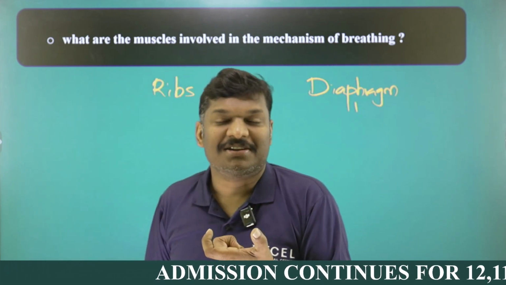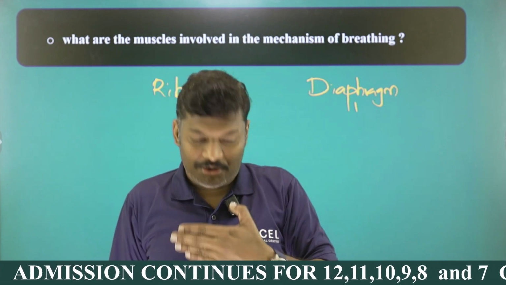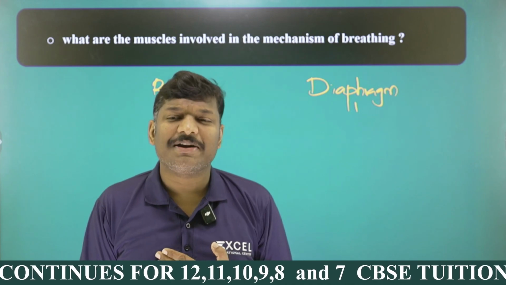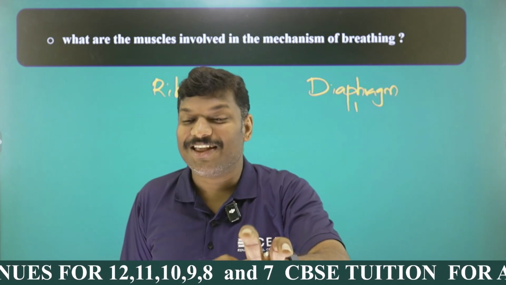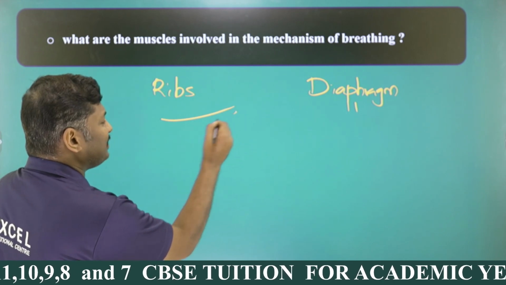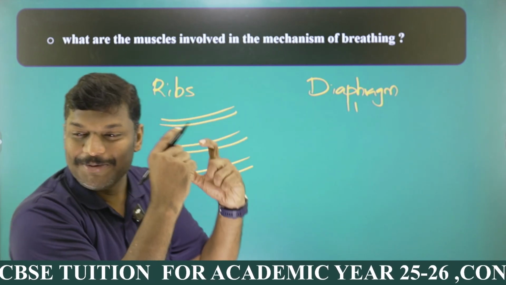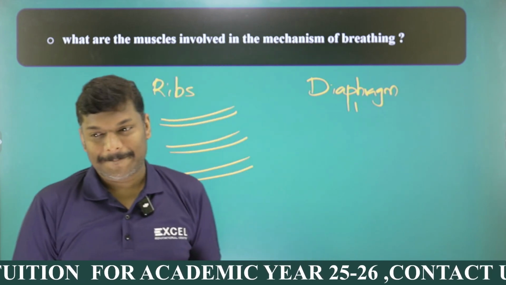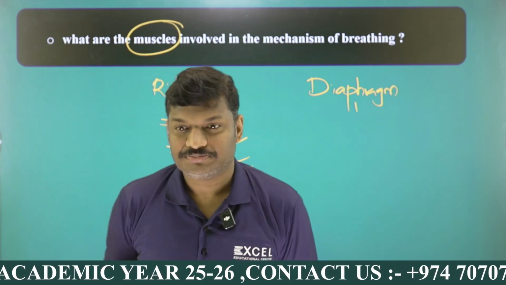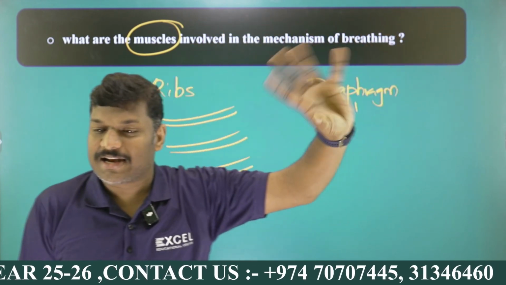Ribs are bones, right? How can the ribs move forward and up, backward, lifting upward and downward, my dear students? That is not possible directly with the ribs. For example, if these are ribs, this is one rib, this is another rib. All of you look at the board, please. Here you can see, in between the ribs, there are some muscles. That is important. Here the question is, what are the muscles involved? Not what are the organs involved. If the question were about organs, writing ribs and diaphragm would get the mark.